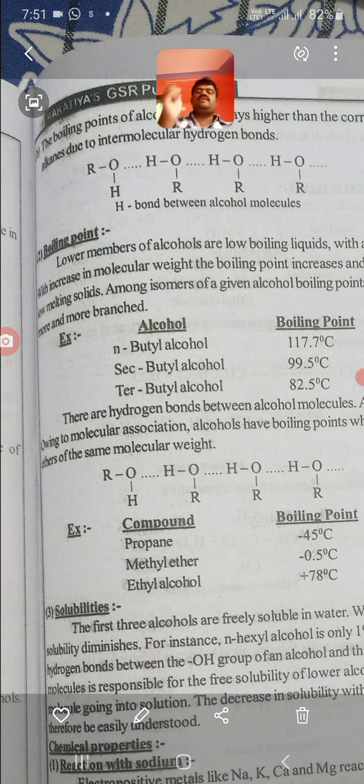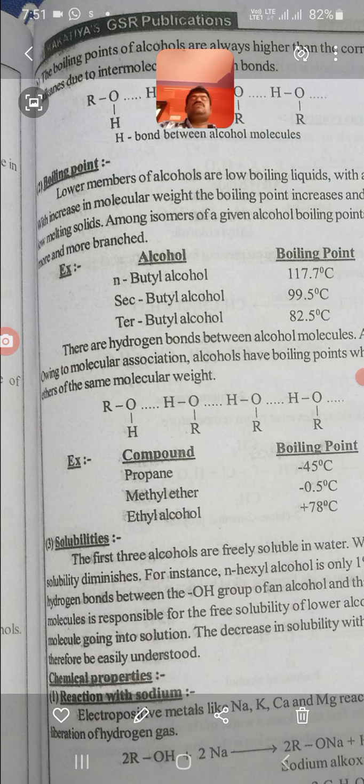Here you have to see the boiling points of alcohols. Here, n-alcohol: what does n mean? Normal. Normal alcohol means all the carbons are arranged in a straight chain, and it is called n-alcohol. For example, n-butyl alcohol. What is its boiling point? n-butyl alcohol boils at 117.7 degrees centigrade.